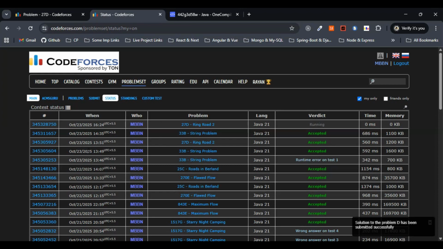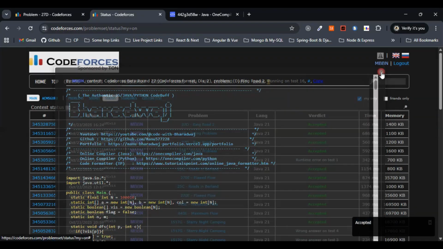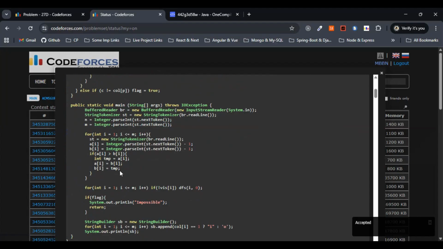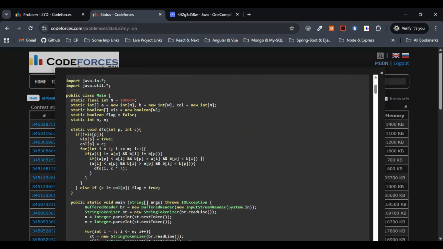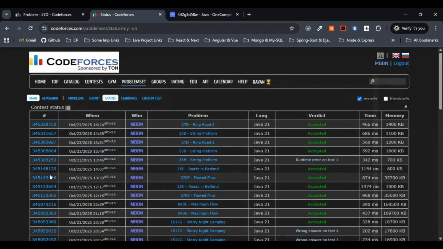So let's wait for some time. Yeah, in the toast, it is showing accepted, right? So whatever code we have written works absolutely correct. The verdict that we got here is AC, or accepted. So we have gone with a pure bipartition here, right? We have made use of the DFS mainly to solve this particular problem. That's it. This is nothing but the bipartite graph, or you can just call it bipartition.